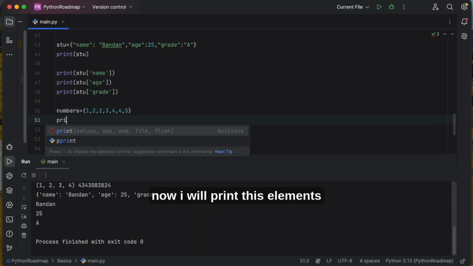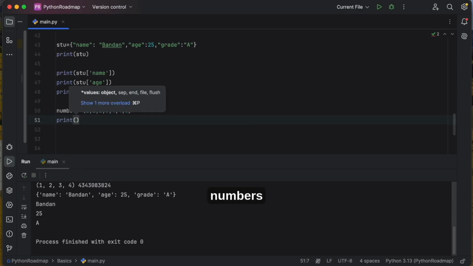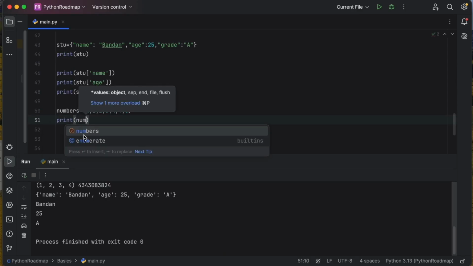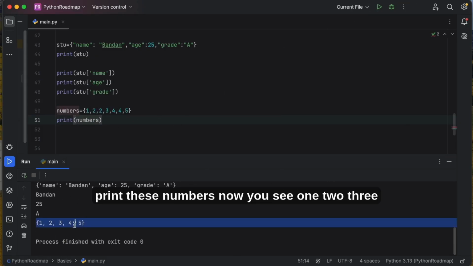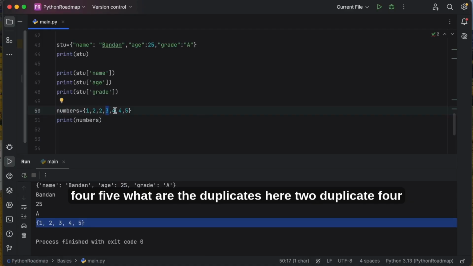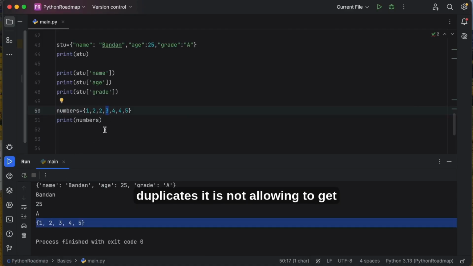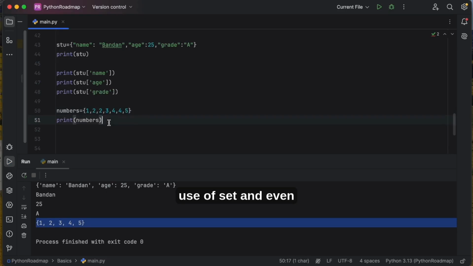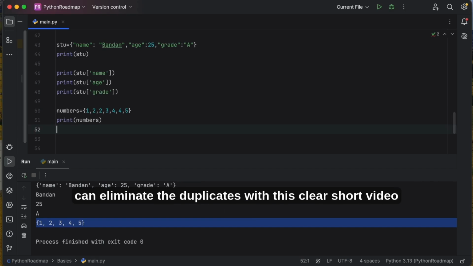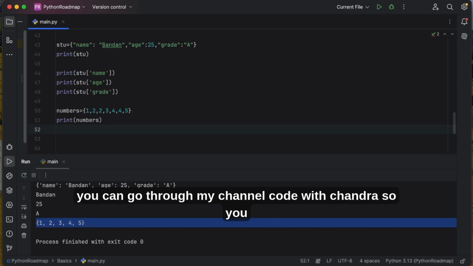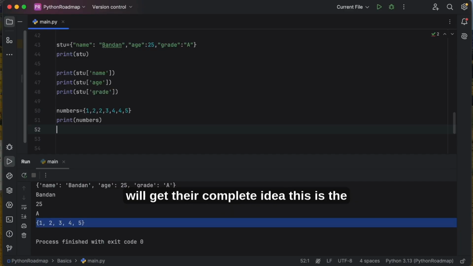Okay, now I will print these numbers. You see 1 2 3 4 5. What are the duplicates here? 2 is duplicate, 4 is duplicate. It is not allowing them into the console. Okay, that is the use of set. I have also given a simple example of how we can eliminate duplicates in a short video on my channel Code with Chandra, so you will get the complete idea there. This is the simple example, and I will take one more example.